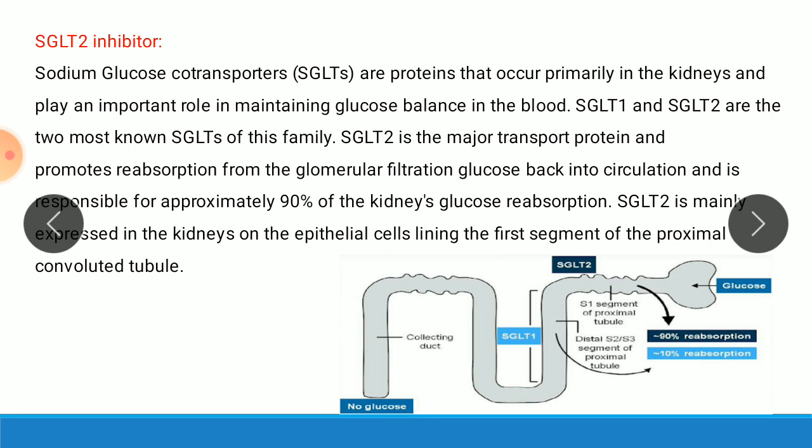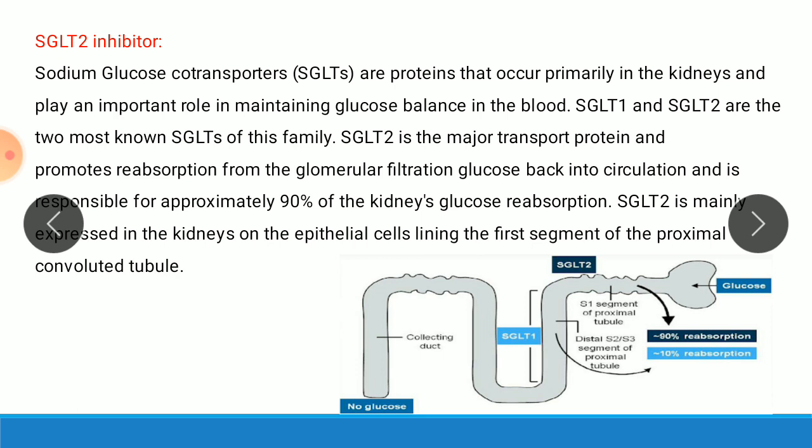So our drugs, as the name indicates, inhibit this co-transporter. Therefore, it inhibits the reabsorption of glucose into the blood and causes the loss of glucose in urine. So this is the mechanism of action of this type of drug.